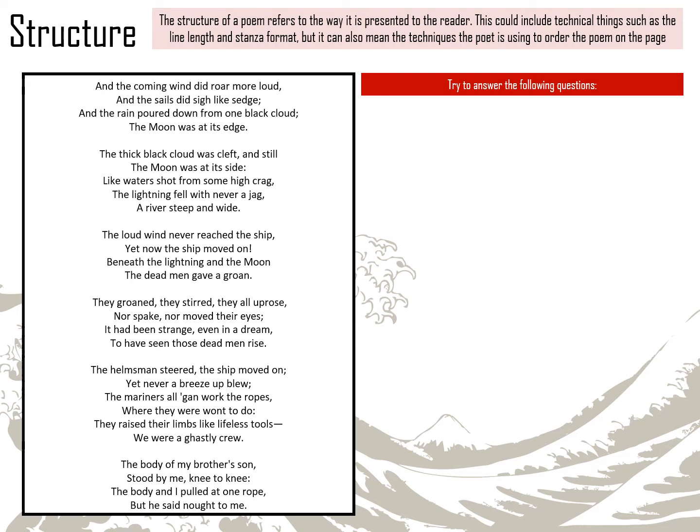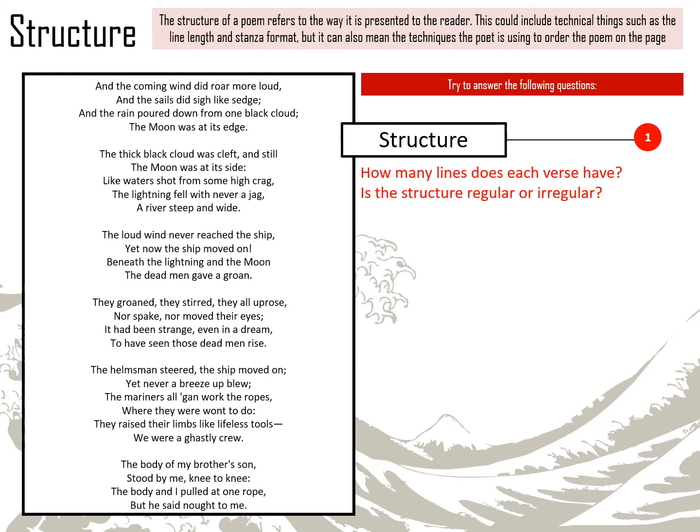Form and structure have to do with line length and stanza, and also the way in which the poem is presented on the page. So let's have a think about the structure of the part of the Rime of the Ancient Mariner that we looked at. So the first question is, how many lines does each verse have? How many lines does each verse have? Now take a look at that, because it's not as obvious as it seems.